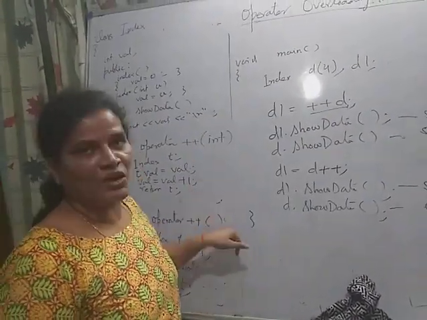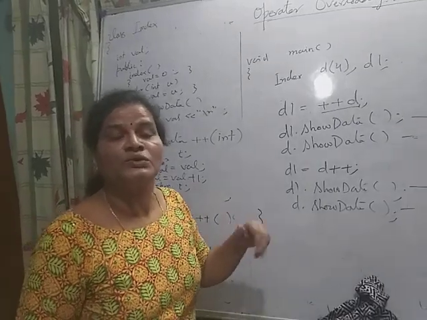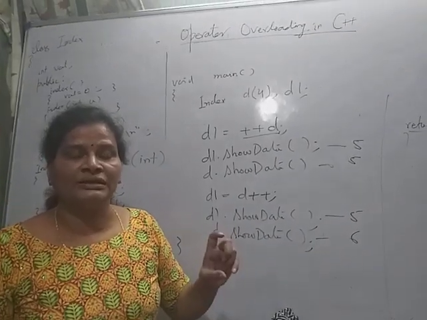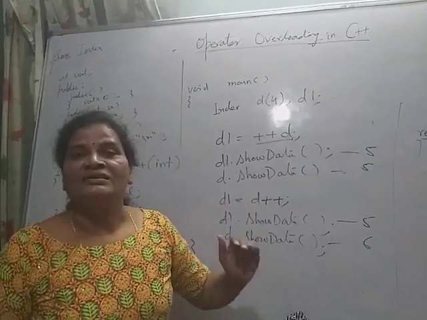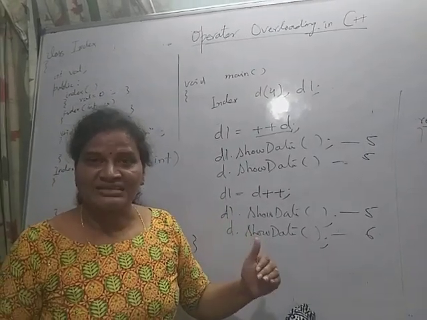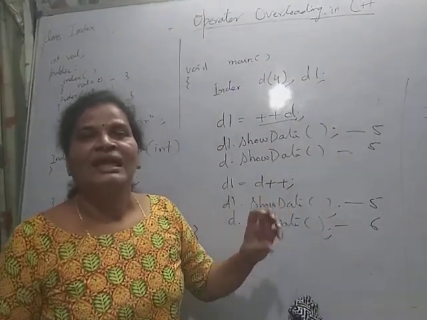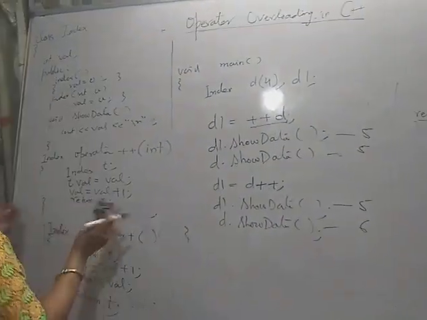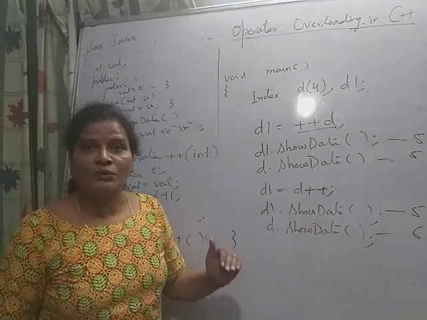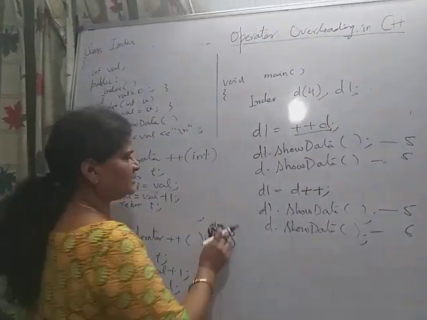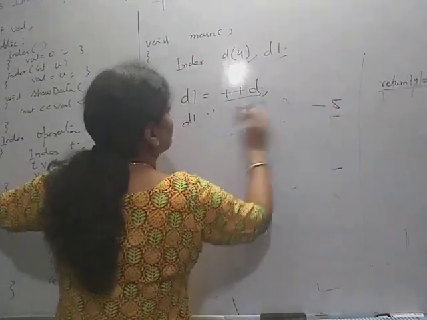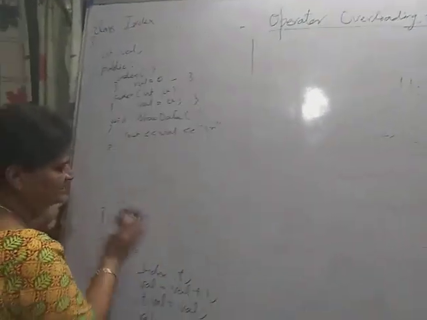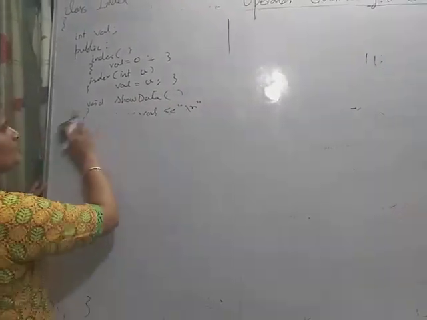If this is a unary operator, then when you are overloading a unary operator, no argument is passed. But if we overload binary operators, then one object is passed implicitly when we call the function, and the second object is passed explicitly. Now I am giving the example for overloading the binary operators. So this is the example for the unary operator, and carefully note down how to differentiate pre-increment and post-increment.